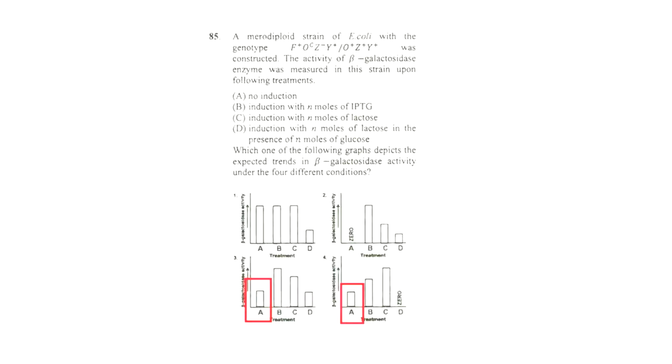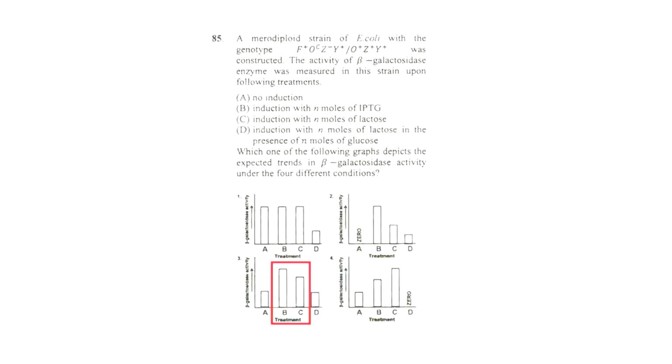Now if you look at the third and fourth options, for A, which is no induction, it shows that a small amount of enzyme is being produced. Now look at the B and C ones. In case of 3, it shows that the enzyme produced on induction with IPTG, which is the B option, is more than the enzyme produced on induction with lactose. Now this is actually true. When lactose is introduced into the system, it does not only act as the inducer, it is also involved in other metabolic pathways.